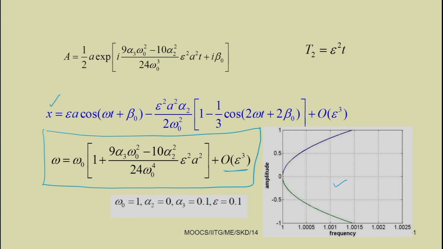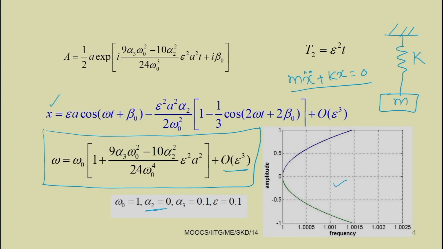If you recall the free vibration of a simple spring mass system, with mass m and spring constant k, the equation is written as m x double dot plus k x equal to 0. If you add nonlinearity, it becomes plus k1 x cube, because we have taken the quadratic nonlinearity alpha 2 equal to 0.